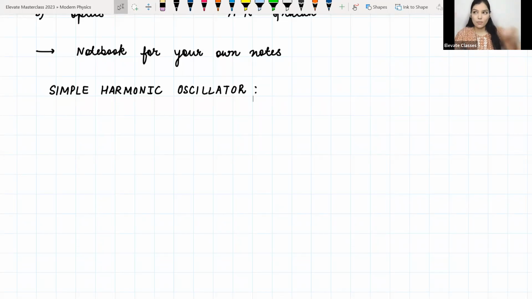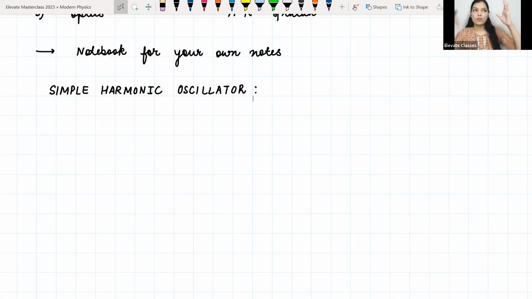When you think of a pendulum at rest, you slightly disturb the equilibrium position and release it, and the bob starts going in this to and fro motion. That is how we picture an oscillatory motion.